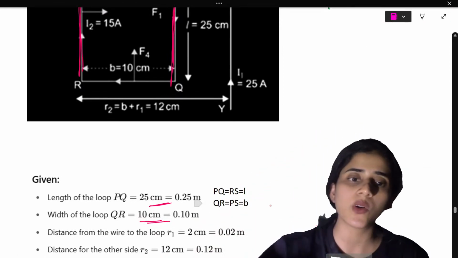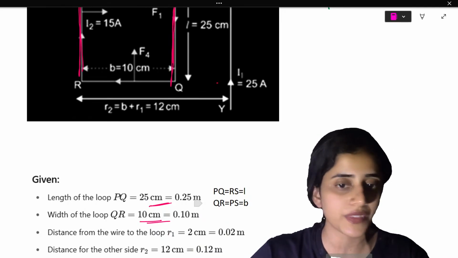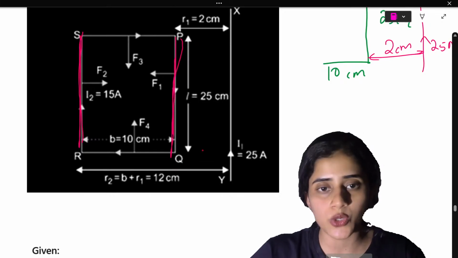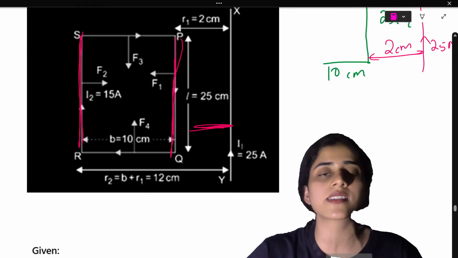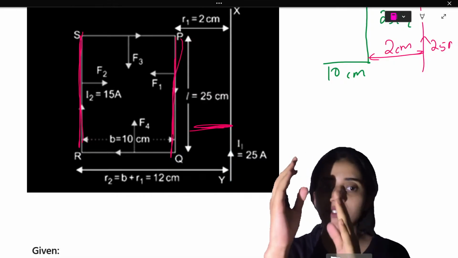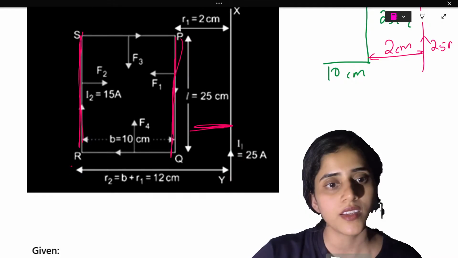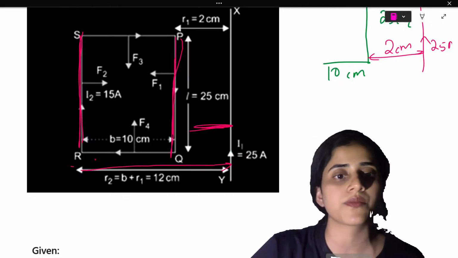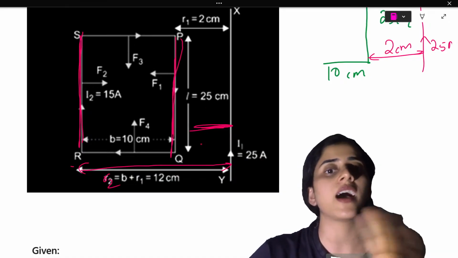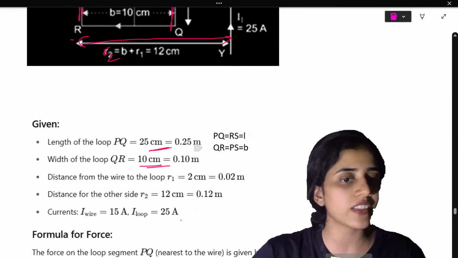Now R1, which is the distance from the wire to the loop, is 2 centimeter, is given. R2 is 12 centimeter. Do you see what R1 is? R1 is this distance, the distance from the extra parallel wire to the loop. R2 is the distance from the extra parallel wire to the end of the loop. This full thing is R2. Okay? R1, R2. Is that fine? All these are given to you.